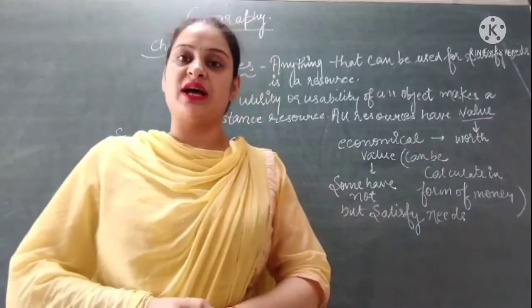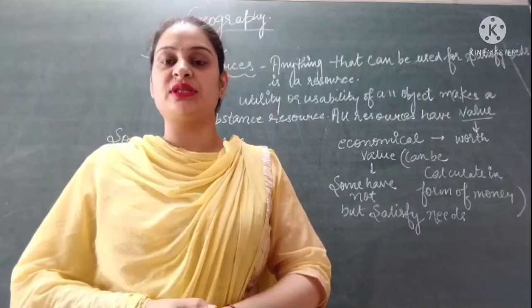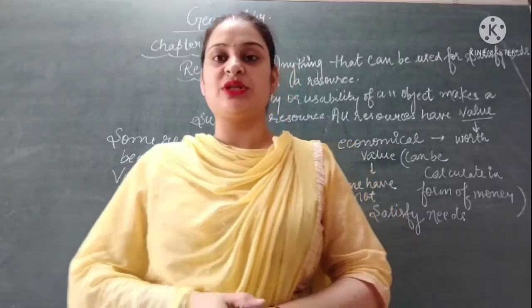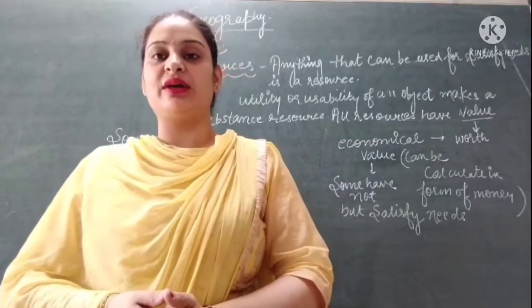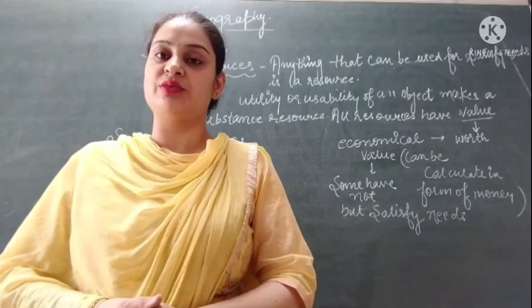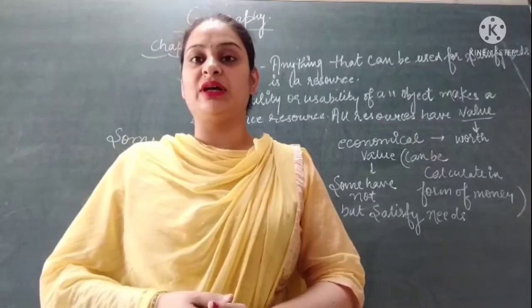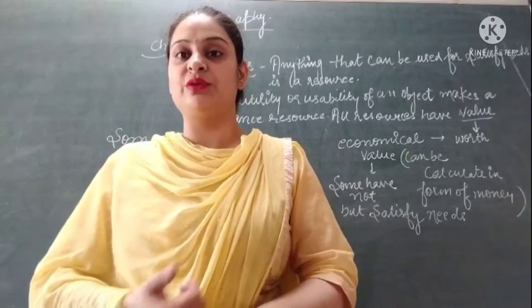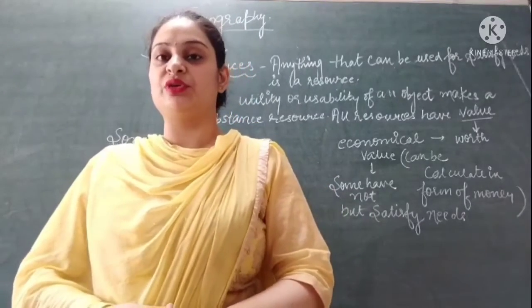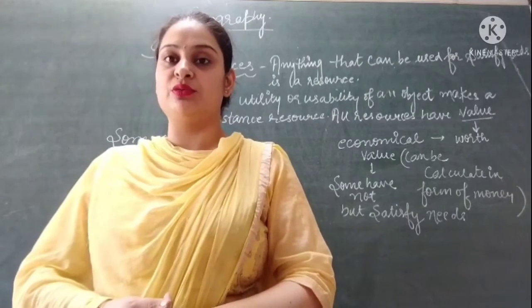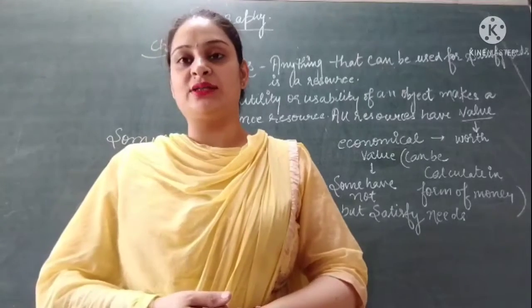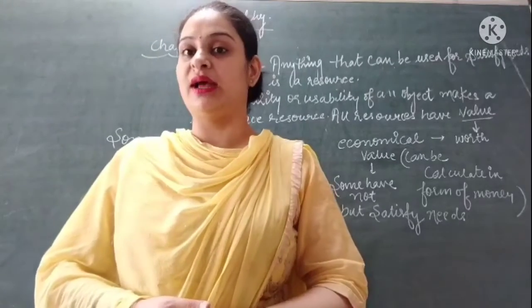Today we are going to start the first chapter of geography, which is resource. We all have seen different types of things in our surroundings, and they are very useful for us. For example, the books we have in our house, the chair that we use for sitting, the table we use for writing, the clothes that we wear, and the utensils that we use for eating food. All these things are known as resources because they all have use.